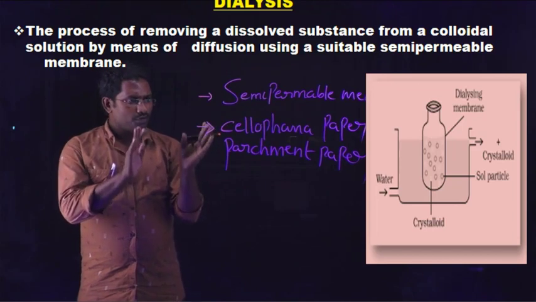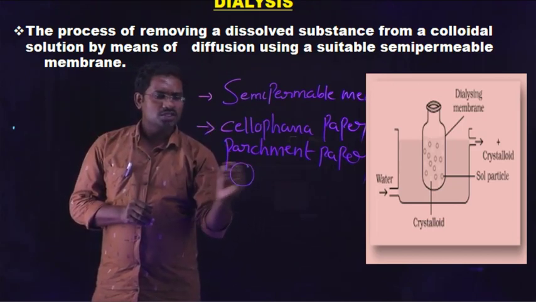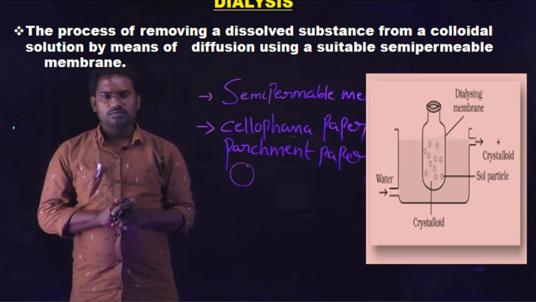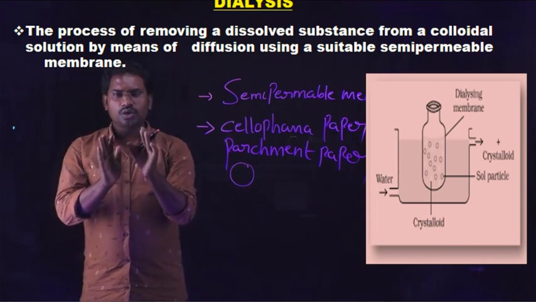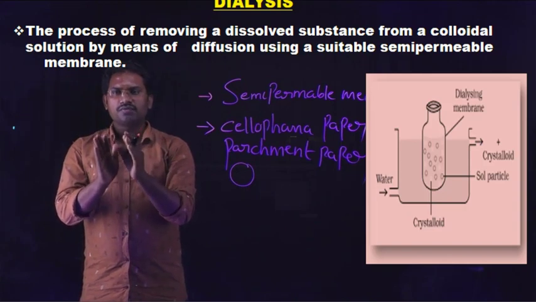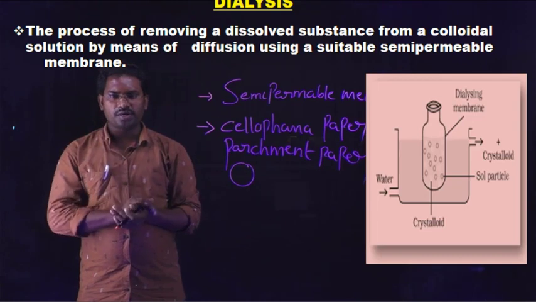Here the cellophane paper or parchment paper has some pores or cavities on its surface, as you can clearly see in the image. The size of the pores allows only the true particles to pass, not colloidal particles. This is a very important thing.